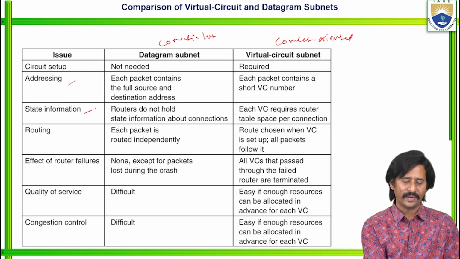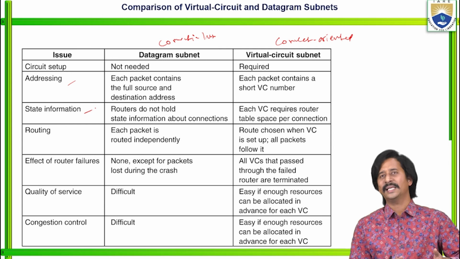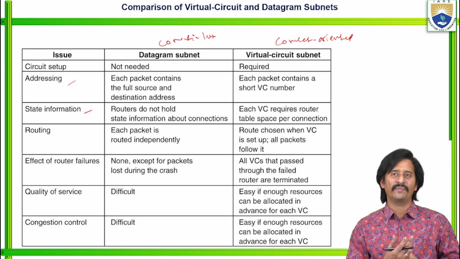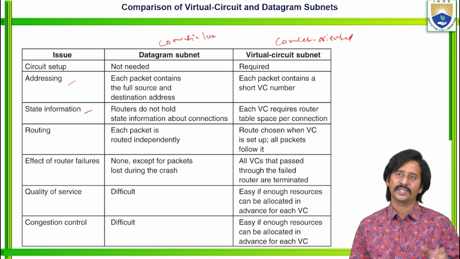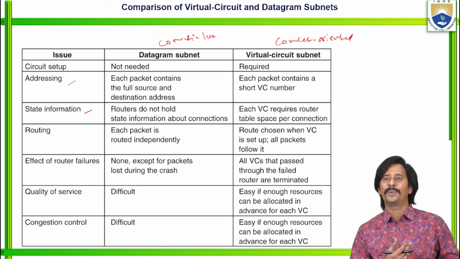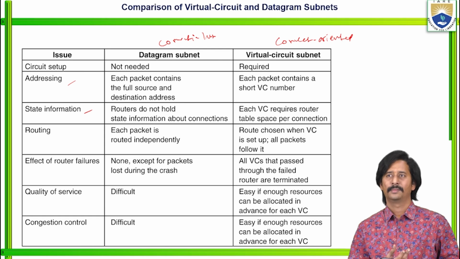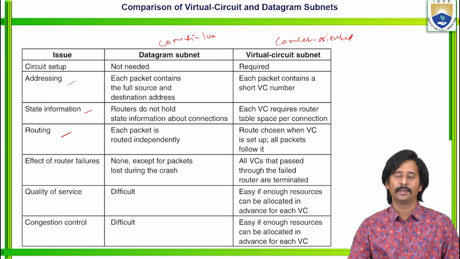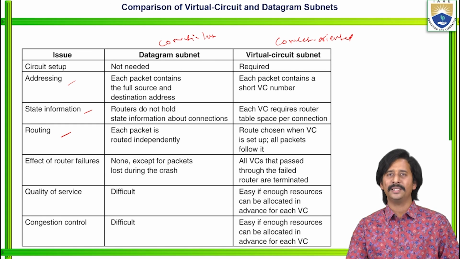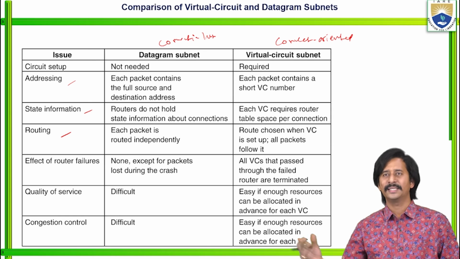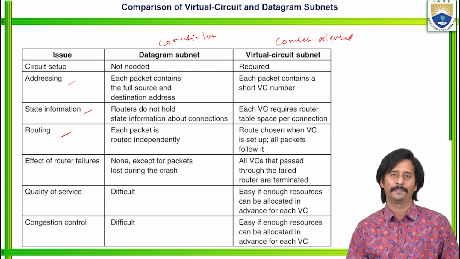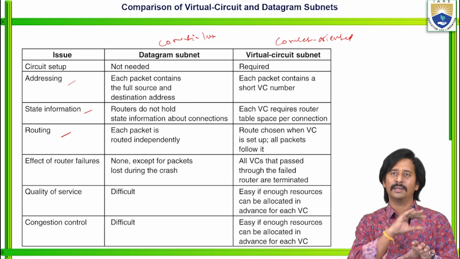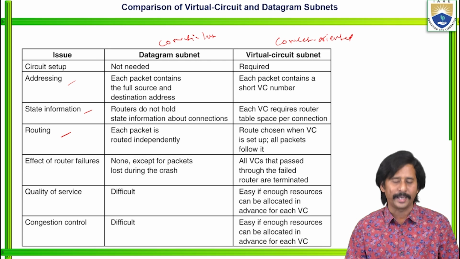Then next one, state information. In case of connectionless, routers do not hold state information about connections. Whereas in case of connection oriented, each and every virtual circuit requires router table space per connection. Next issue, routing. In case of connectionless, that is the datagram subnets, each and every packet is routed independently. Whereas in case of connection oriented, the route is chosen whenever the virtual circuit is set up. Once the route is chosen, all the packets follow that same path only.